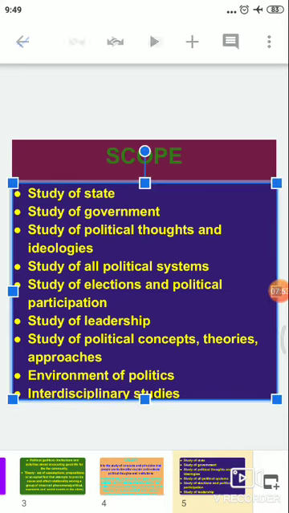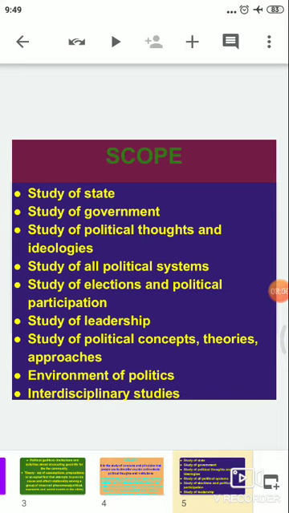Now, the study of leadership is another important aspect of political theory because political leaders are the ones who motivate and who try to present the problems of the people in front of the parliament. So, the study of leadership is an essential part of political theory. Next, it studies the political approaches, the concepts, the theories, which include the study of justice, liberty, sovereignty, law, etc.